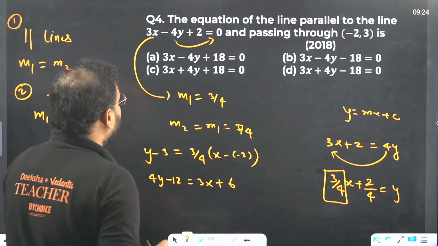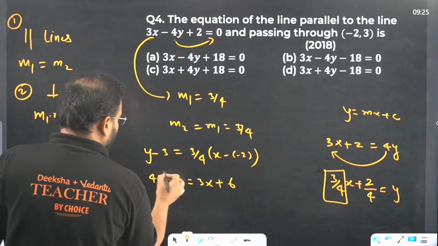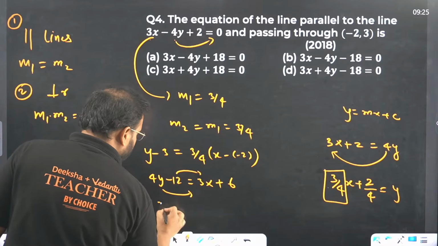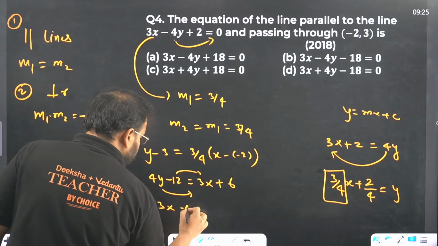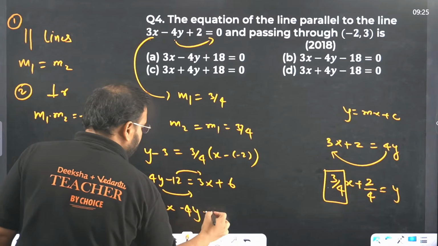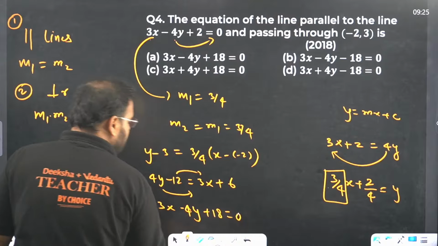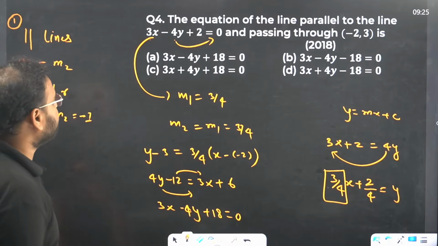Okay, so what you're getting over here, 3x minus y. If you move both the terms on this side, you get what? 3x minus 4y, and then 12 will become plus. So this is the answer, 3x minus 4y plus 18. Option A is correct.